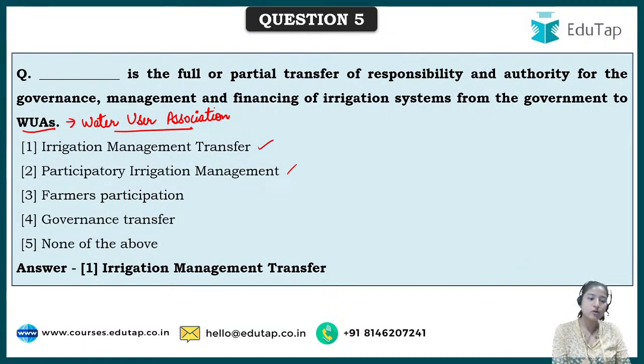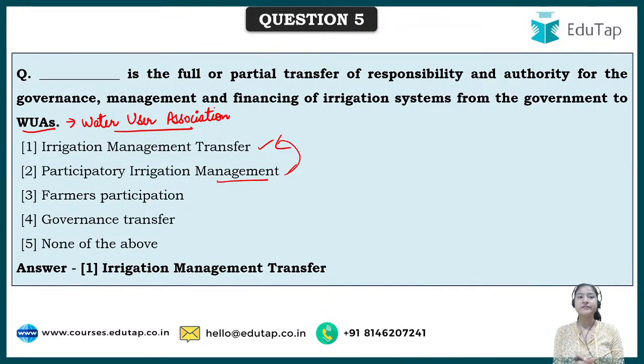First we'll go for participatory irrigation management, then we'll come to this particular thing. What is participatory irrigation management? Participatory, as the name suggests, means voluntary participation, whether you want to be in or not. The government has made a department which looks after all the irrigation management in a village, but we cannot depend only on the government.